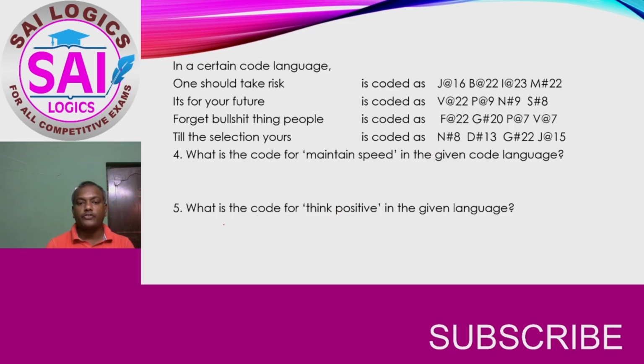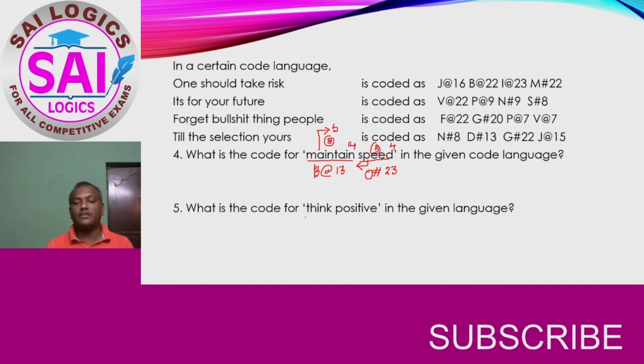We will see the fourth question also. Here maintain. In this maintain we have got 3, 4, 5, 6, 7, 8 numbers. 8 numbers means even. The answer will be at the rate. And last letter is 14. Pair value of 14 is 13. When even number count is there, the next letter of second alphabet, that is B at the rate 13. And speed is having 5 total number of letters. So this is hash. And the last is D. D is 4. The pair value shall be 23. When the count is odd, the previous letter of second letter shall be taken. So that is O hash 23 is the answer.